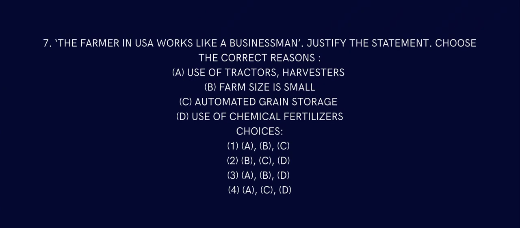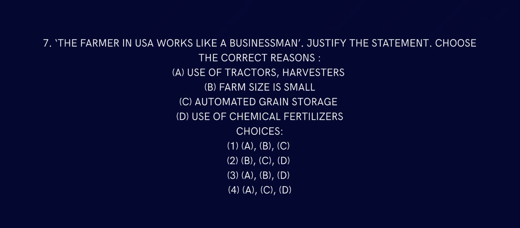Alright, question number 7. The farmer in the USA works like a businessman. Justify the statement. Choose the correct reasons. Use of tractors and harvesters. If you go to YouTube or anywhere and search for a farmers of America documentary, they do agriculture majorly, vastly. They have jet planes to fertilize the crops. They have big tractors. They have all types of milking machines, so everything they do is on a large scale. They have acres and acres of land. So yes, they work like a businessman. To justify that, yes, they use tractors.